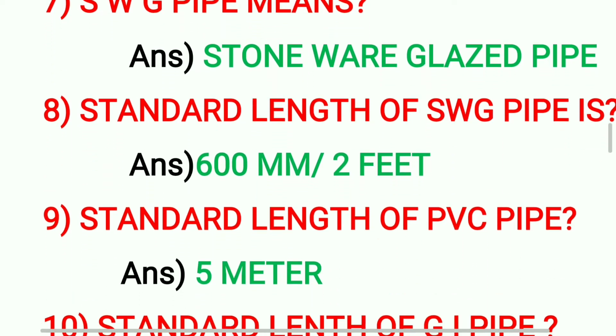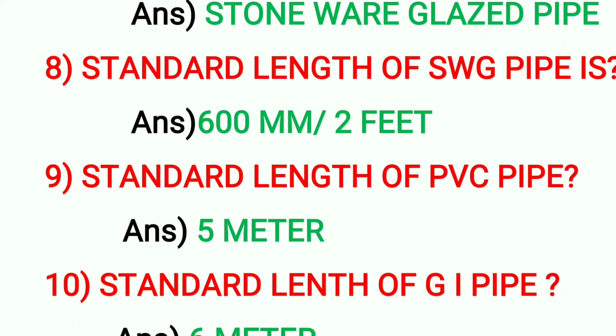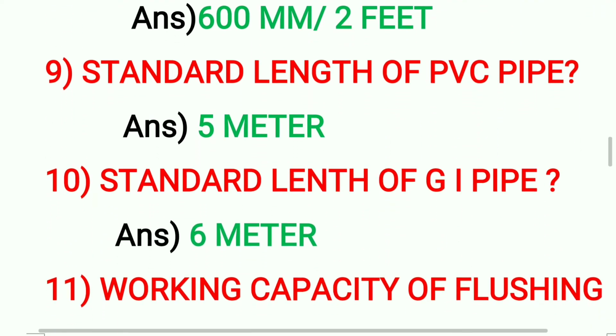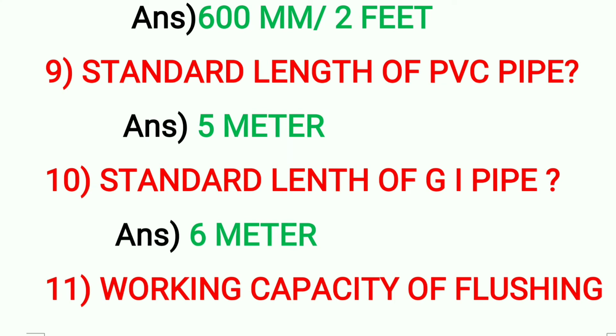Ninth question: the standard length of PVC pipe, polyvinyl chloride pipe, answer is 5 meter. In 10th question, standard length of GI pipe, galvanized iron pipe, answer is 6 meter. A zinc coated pipe is called galvanized iron pipe.